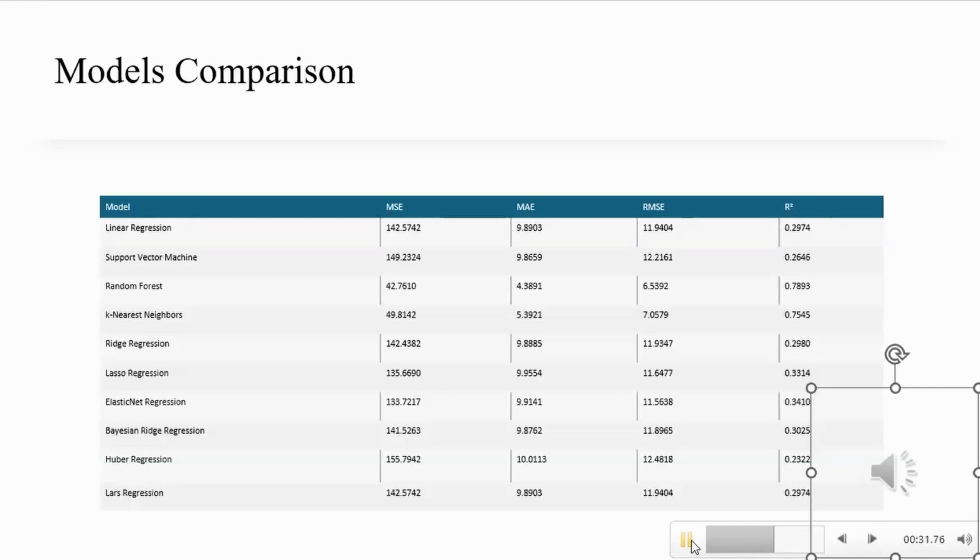This detailed comparison confirms that the random forest model is the most accurate and reliable for predicting compressive strength in our dataset. Having compared all the models in detail, we can confidently conclude that random forest is our best performing model. Let's move on to discuss how these findings can be applied in real world scenarios and the implications for future research.